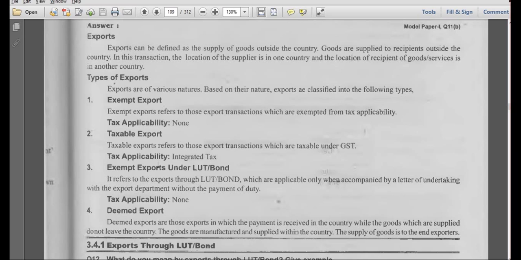For exports we have to create a sundry debtor ledger, and you have to create 2 ledgers, sales exempt one ledger and sales taxable another ledger. 2 types of ledgers. For the first one we'll select export exempt. In the second we'll select export taxable. Okay?